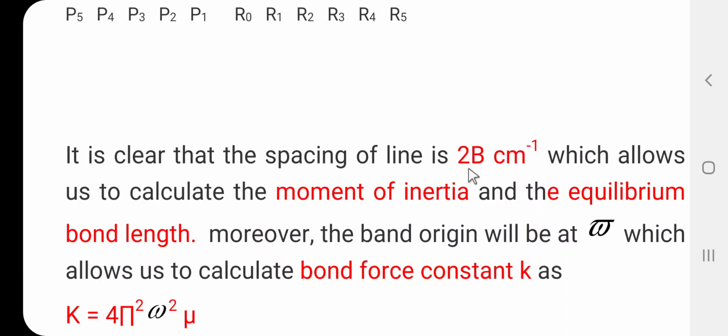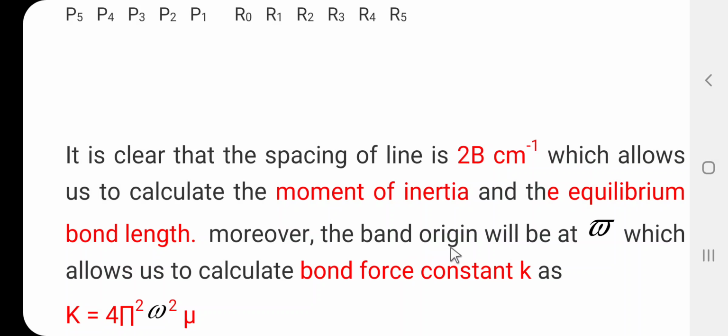So, friends, all of you know that when we know the spacing between two rotational lines in the spectrum, from that we can find out B. And if we know B, where B is equal to h upon 8 pi square I c, from this we can find out the moment of inertia. Once we know the moment of inertia, we can find out the bond length, because I is equal to mu into r square. I is the moment of inertia, mu is the reduced mass for the diatomic molecule, and here we can find out the bond length.